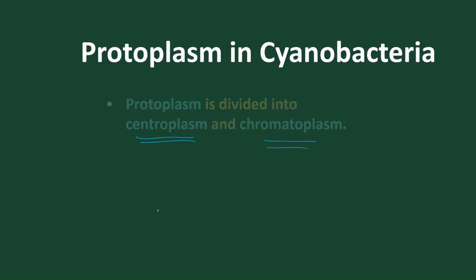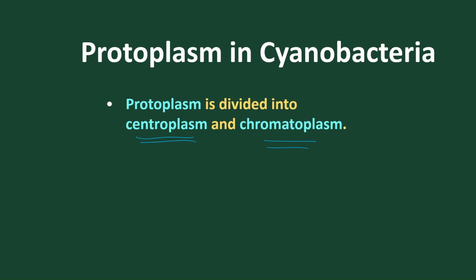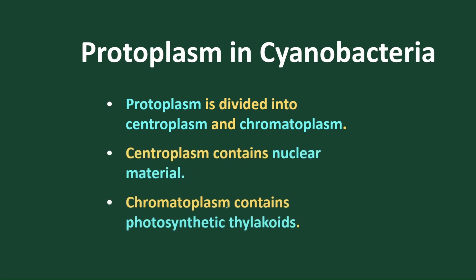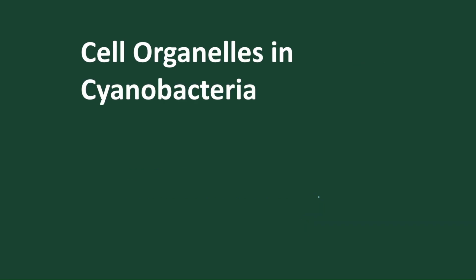So this is what we find: the protoplasm contains centroplasm and chromatoplasm. The chromatoplasm is the colored form, and the centroplasm is the colorless form. The centroplasm contains the nuclear materials, and the chromatoplasm contains the photosynthetic materials, that is the thylakoids, which are colored.